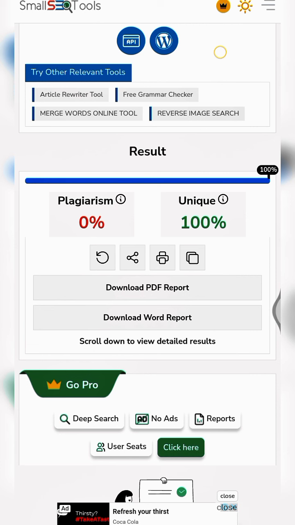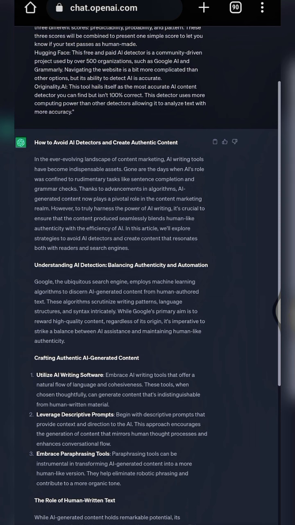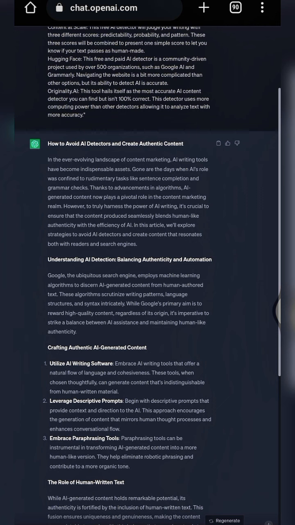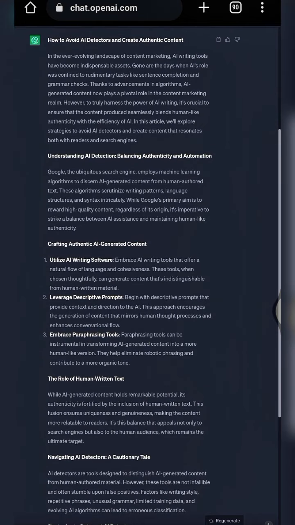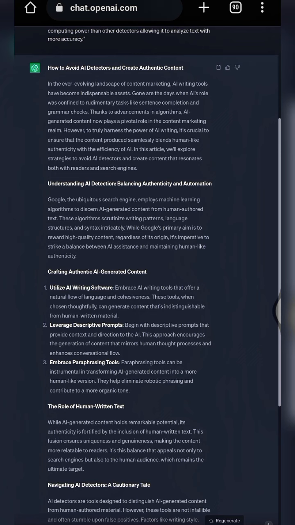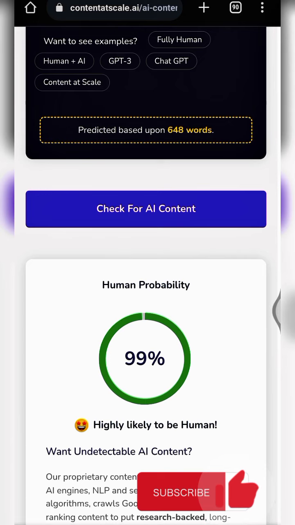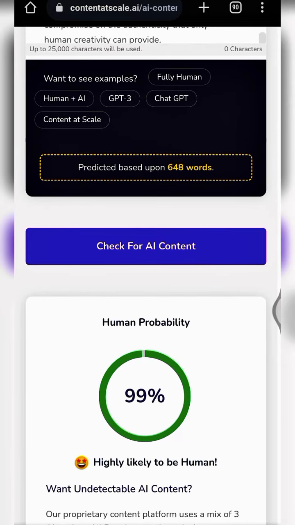And one more thing before I forget. I have a Fiverr account which I'm running, and I'm also offering article writing service. There was this time I was trying to generate an article. I generated up to 2 or 3 articles, but when I checked using Content at Scale, they all came out like 13% human written. So they were all flagged as AI content.